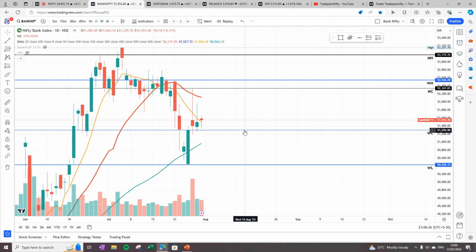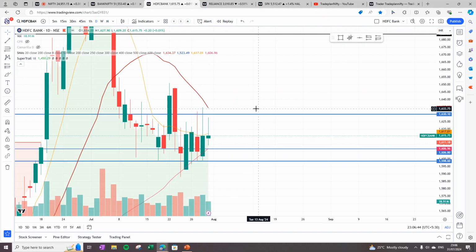So when we look into Bank Nifty, we see that Bank Nifty today has taken a support on last week closing and has shown a classic reversal pattern here, and it is just above 8 bar moving average, but still below 20. But you see certain degree of reversal on Bank Nifty. And HDFC Bank is still consolidating in the range of 1630 and 1598 and below 20 bar and just below 8 bar. So this is definitely looking weak.